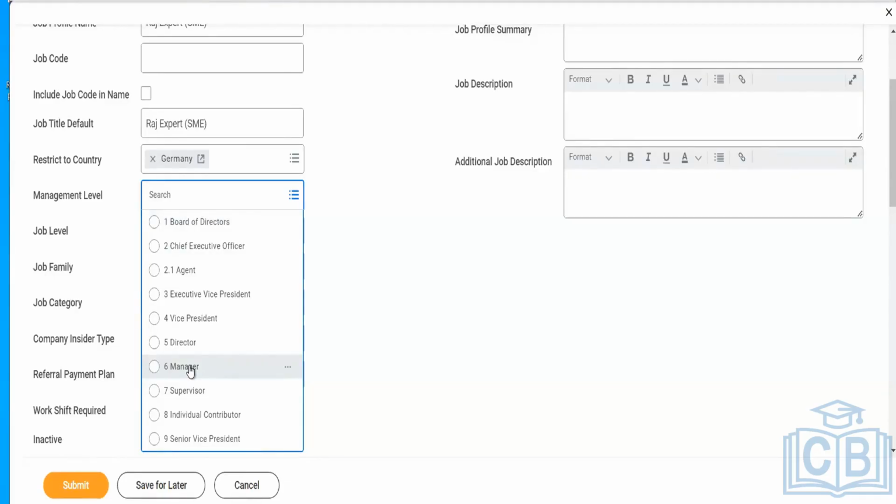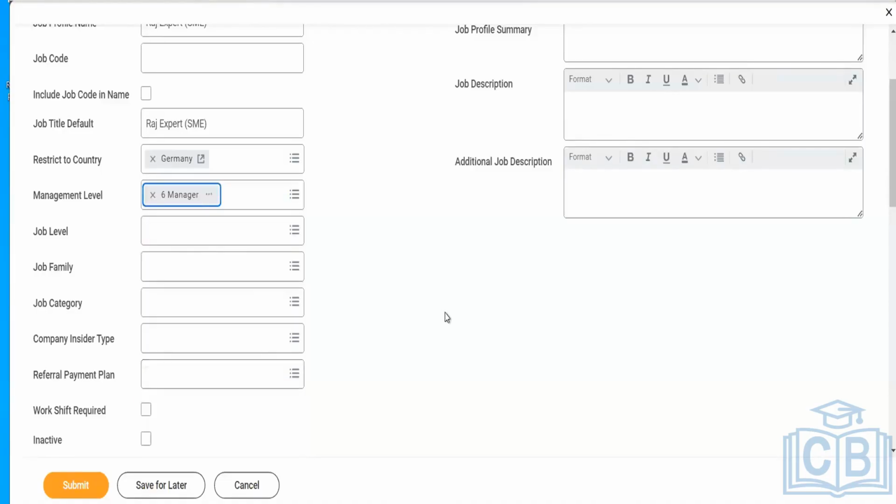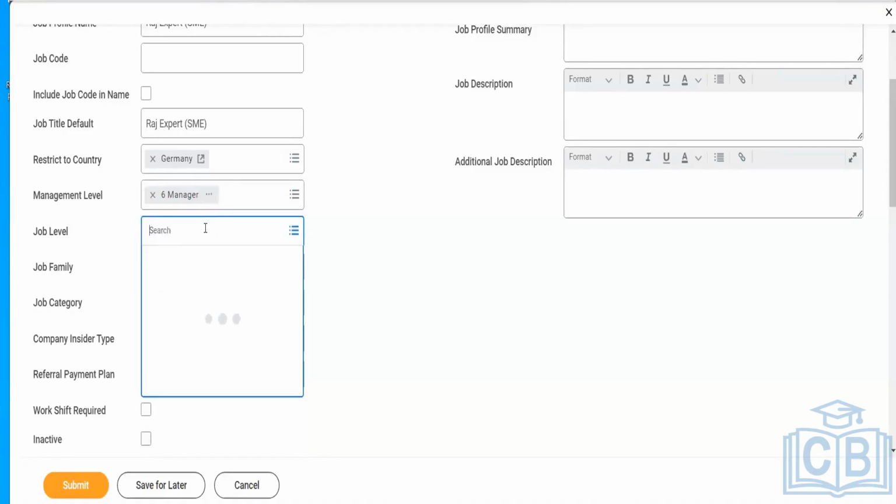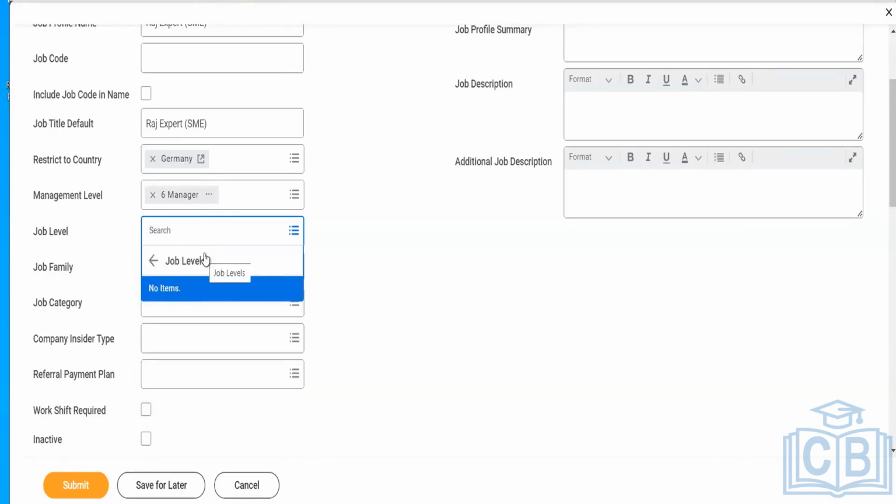It's up to us. Let's assume I'm keeping them at the manager job level. If we have different job levels available and want to keep this job profile at some specific job level, we can define it here. Job family is, for example, all the experts or SMEs I want to keep in one category, or one job family. I can create one job family and link this job profile to it.